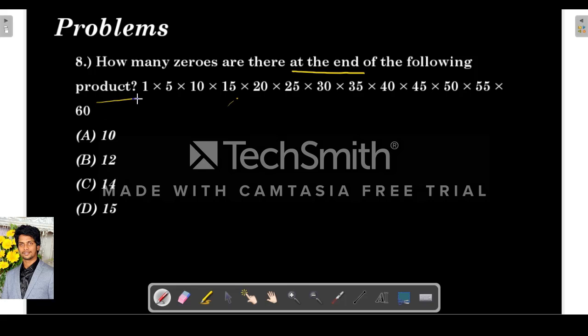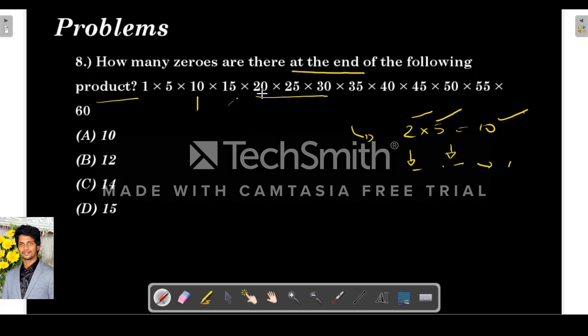Next, how many zeros are there at the end of the following product? As I told, 2 into 5 is 10. So one 2 and one 5 in a product will make one 0. So we have to find out how many 2's are there, how many 5's are there. Whatever is the least among these, that many zeros will be there. So first let's find out the number of 5's or the number of 2's.